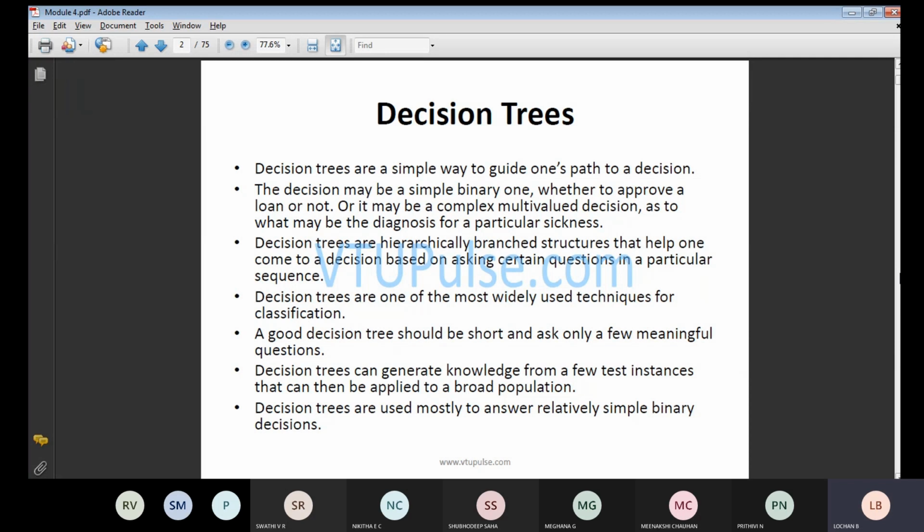The next thing we want to discuss is that decision trees can generate knowledge for the first few instances. Whatever knowledge we are going to generate, we will be generating it for the first few instances. For example, let us consider that the Oracle company is coming to your college. Oracle will expect only your SQL, that is structured query language, or they will ask about RDBMS, that is your relational database management system. You can't tell them, sir, I know C, sir, I know C++, I know Java.